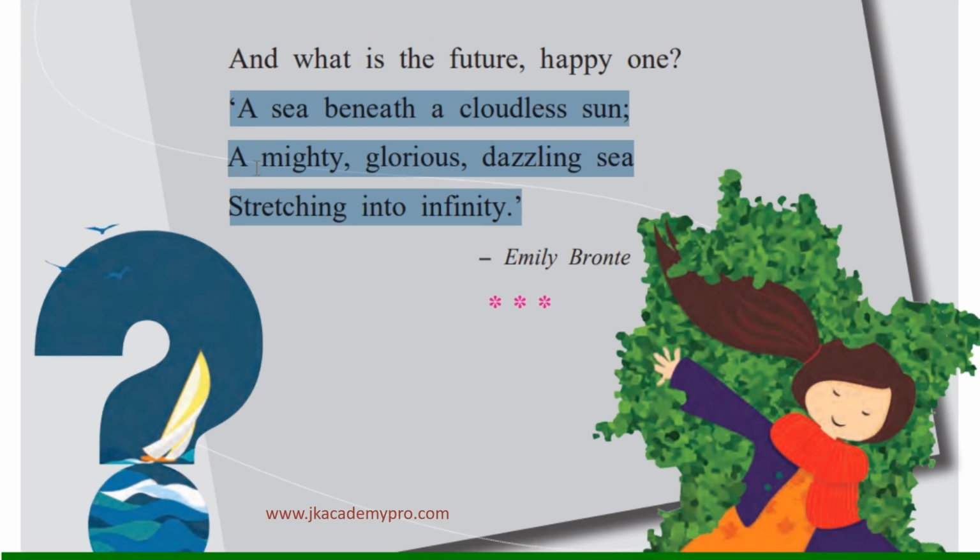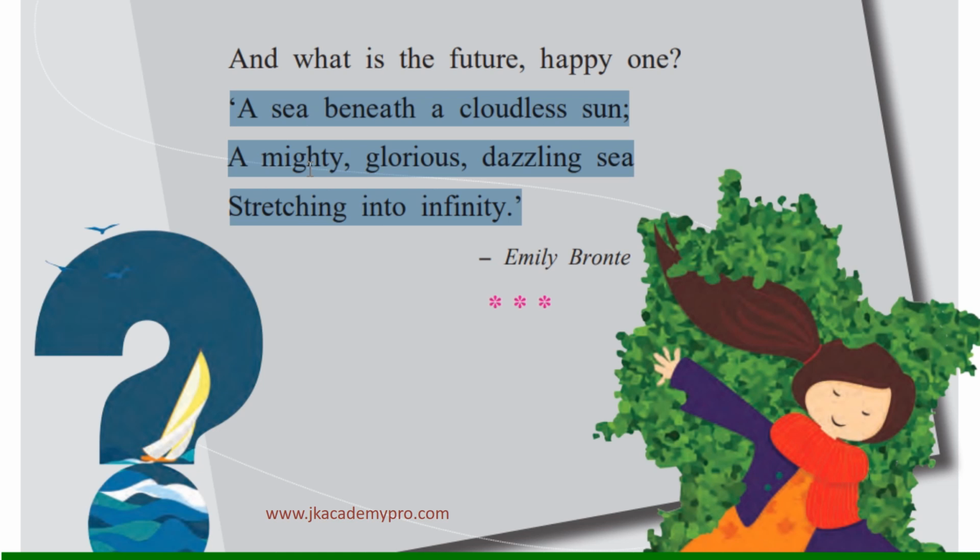In the next line, the child has described the sea with a lot of adjectives. It has described the sea as mighty, glorious, and dazzling. So the child wants its future to be like the sea that is mighty, that is full of strength.